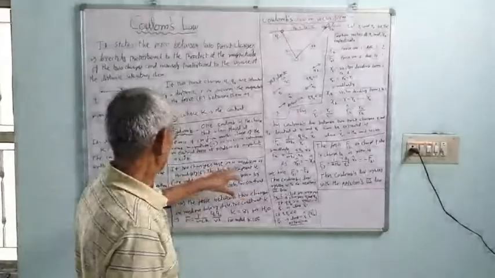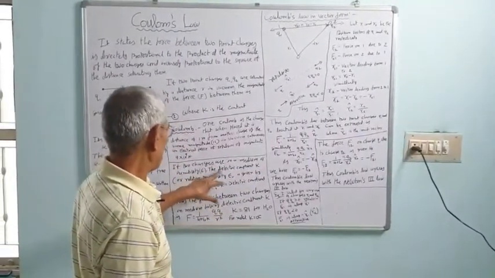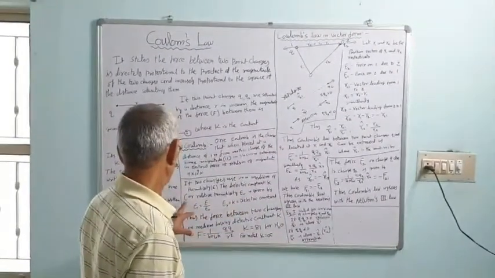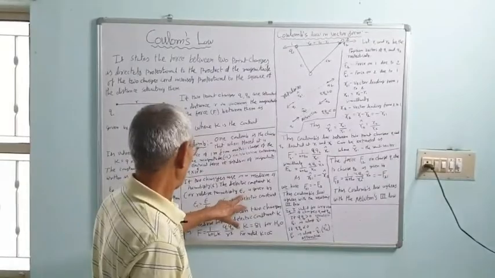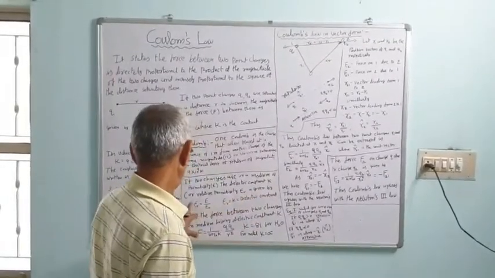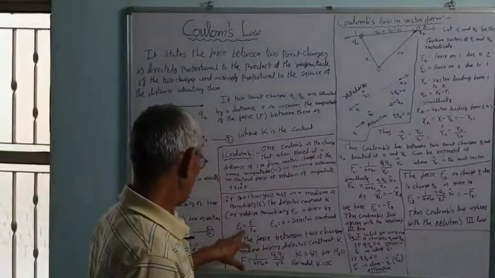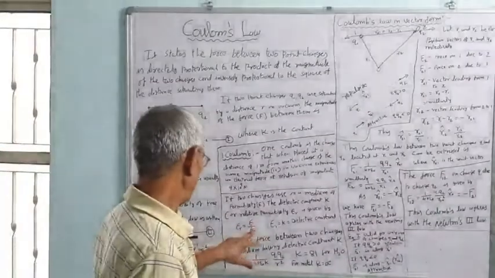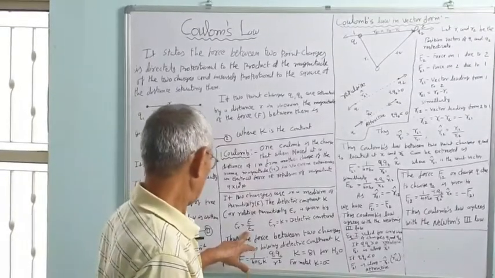Now, if two charges are in a medium of permittivity epsilon, the dielectric constant K or the relative permittivity epsilon R is given by epsilon R equals the permittivity of the medium upon the permittivity of free space.